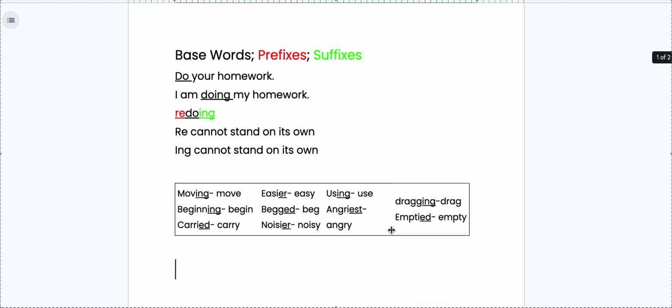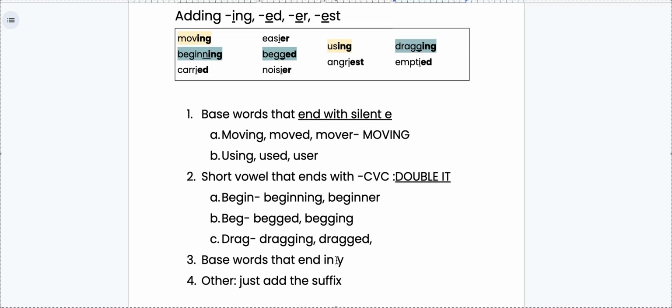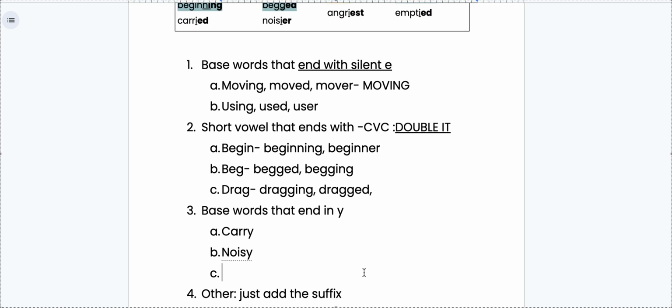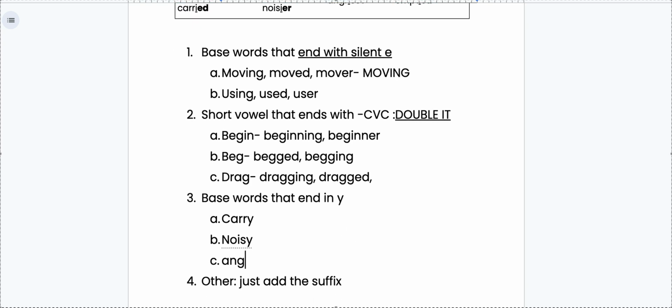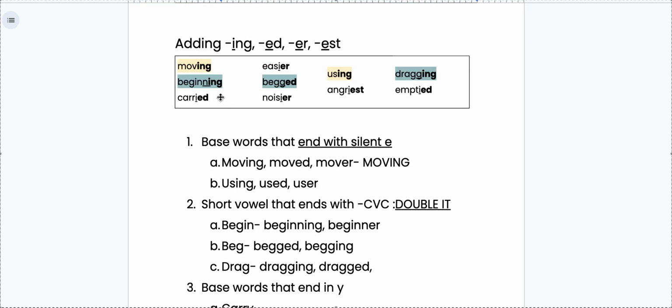Let's look at why it changes a little bit. Because if you look here, I don't see a Y in my spelling word. But Miss McCune, why don't I see a Y in my spelling word? Let's talk about it. So, base words that end with Y. We said one of them was carry, noisy, angry, and empty. That's 4. Let's see. 1, 2, 3, 4.